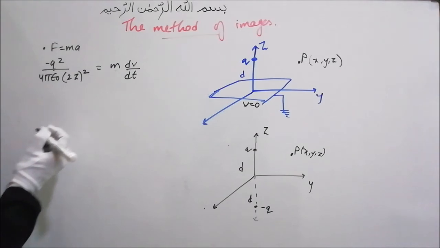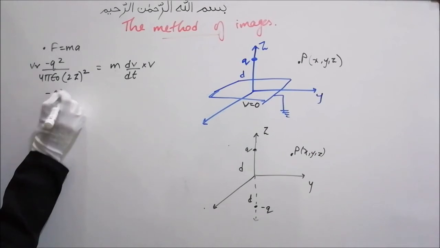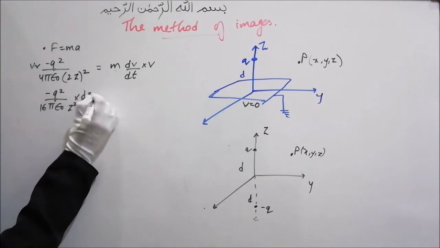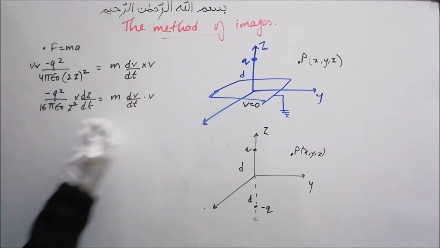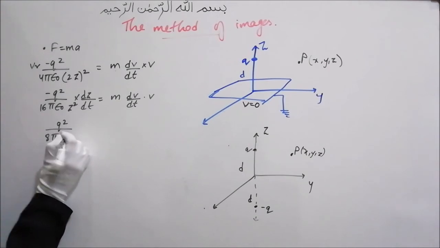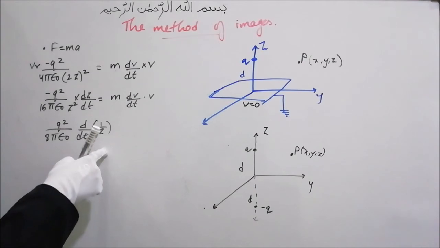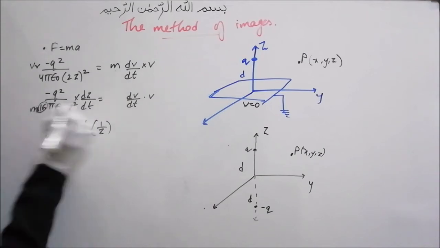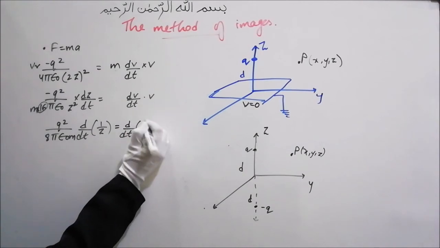by dt. Multiply by velocity on both sides and we'll have here minus q square upon 16 pi epsilon naught z square, velocity will be dz by dt, is equal to m dv by dt into v. This can be written as q squared upon 8 pi epsilon naught d by dt of 1 by z, because d by dt of 1 by z is minus 1 by z square dz. I am taking this m on this side and I am taking 2 from here into this side, so we'll have m here and we'll have here d by dt of v square.